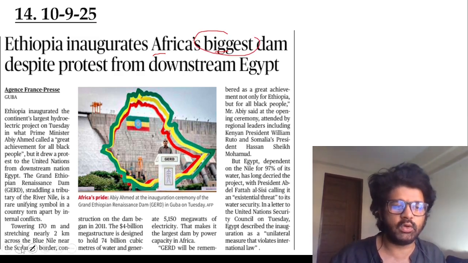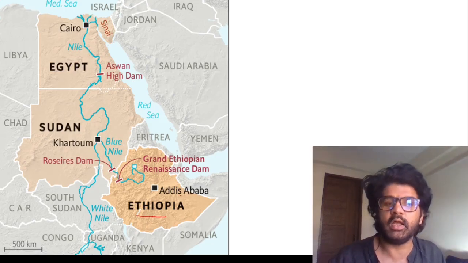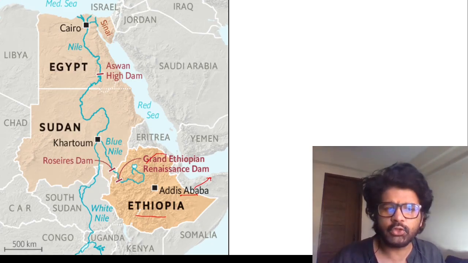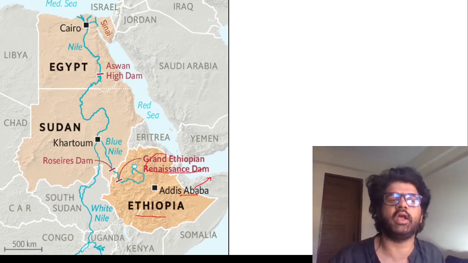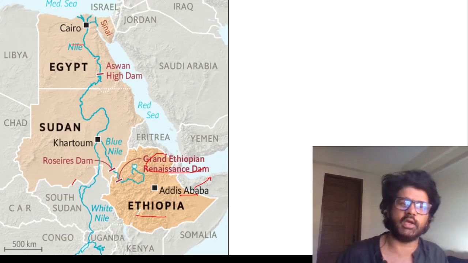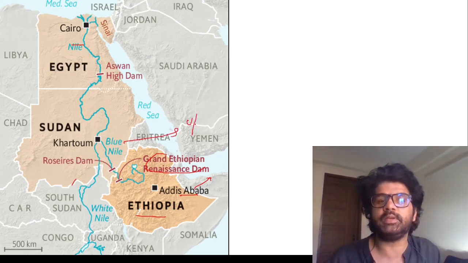So this particular GERD dam, where is it located? Oh my god, this is Ethiopia. Addis Ababa is the capital. Grand Ethiopian Renaissance Dam is located on the Blue Nile River. So this Blue Nile and this White Nile came together and create the Nile River. They merge together, Nile is created. So Blue Nile and White Nile, they are in the upstream region, right?